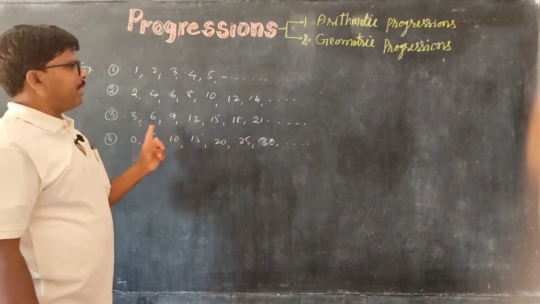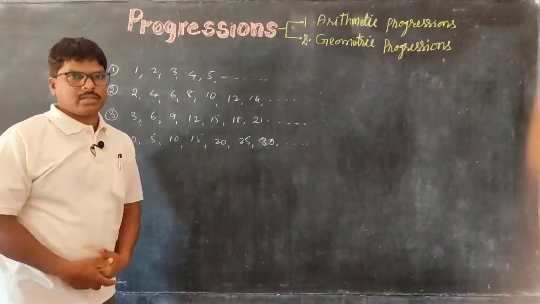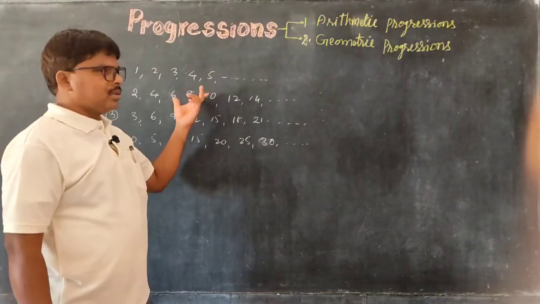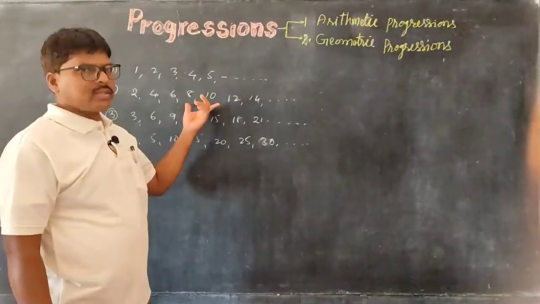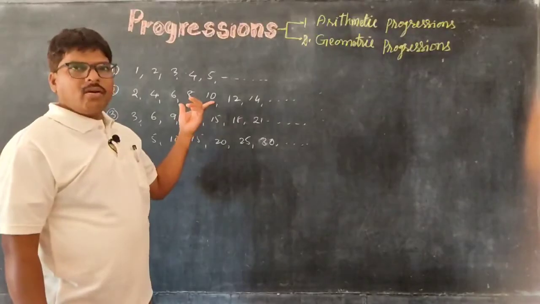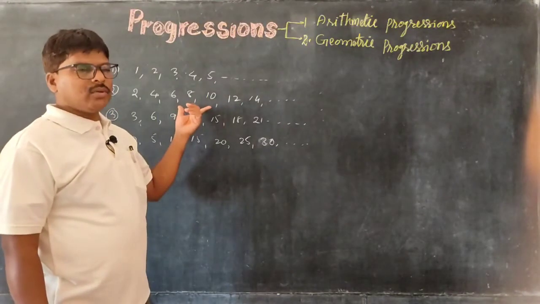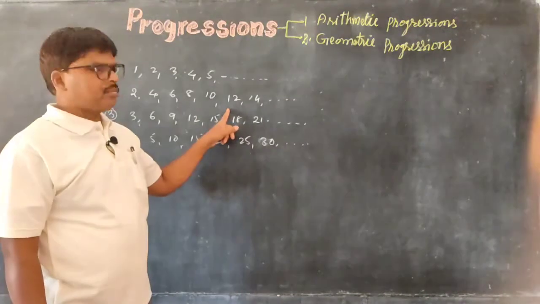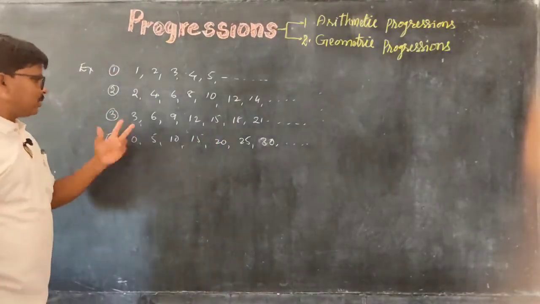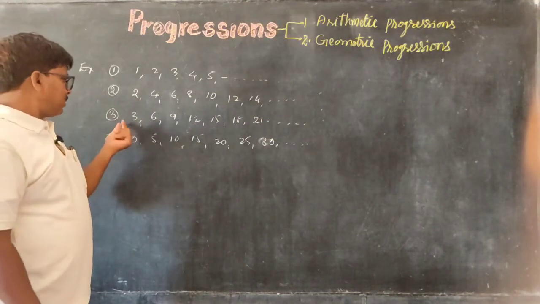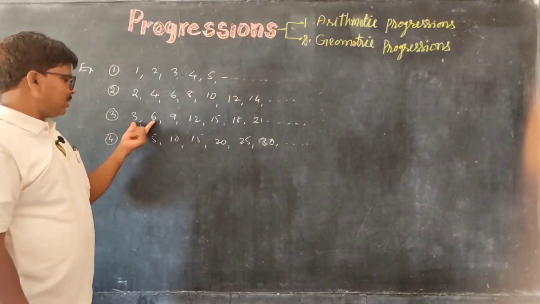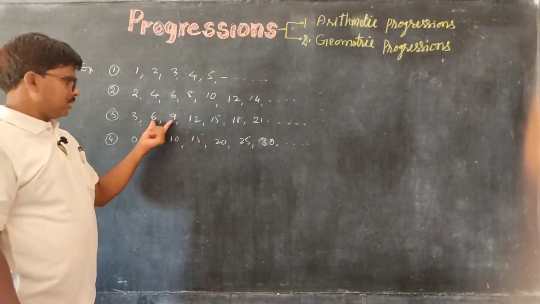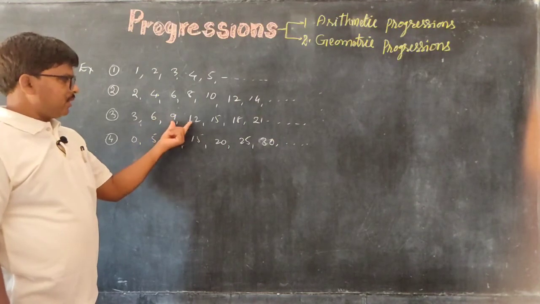This type of progression is called arithmetic progression. Why do we call this progression an arithmetic progression? Because a common, constant number is added in this progression. Take any two consecutive numbers, for example 3, 6: the difference is 3. The difference of 6 and 9 is 3, the difference of 9 and 12 is 3.